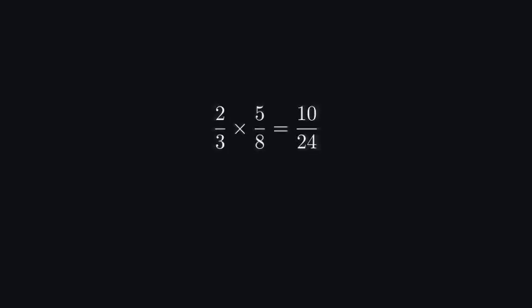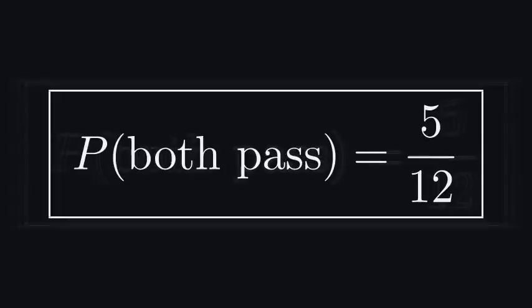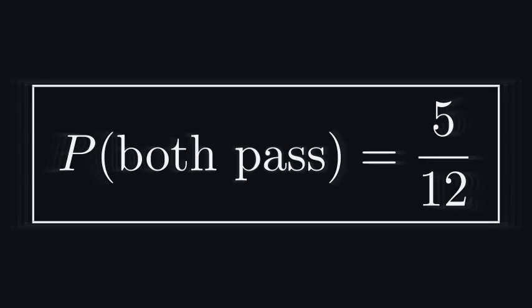2 over 3 times 5 over 8 equals 10 over 24. 10 over 24 equals 5 over 12. So the probability that the two boys pass the examination is 5 over 12.